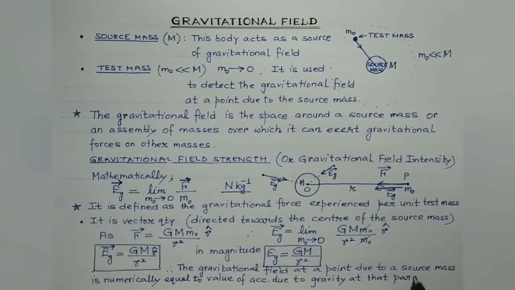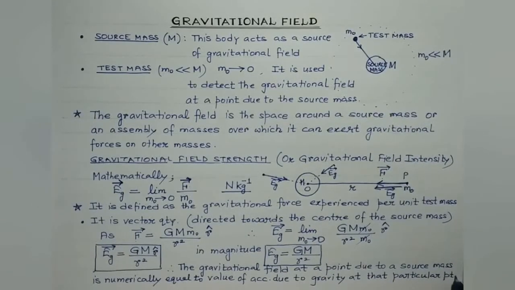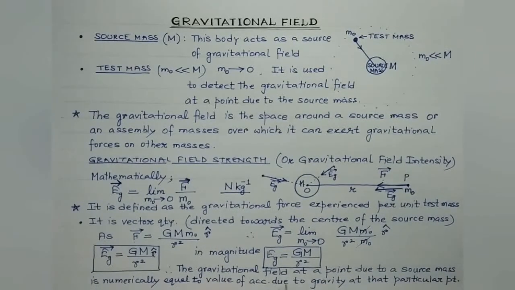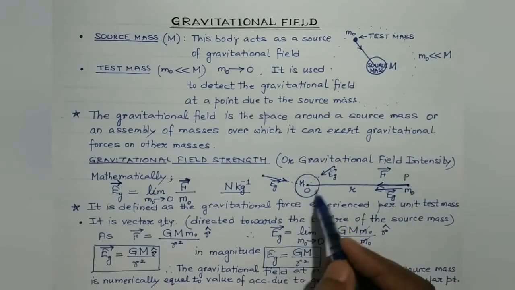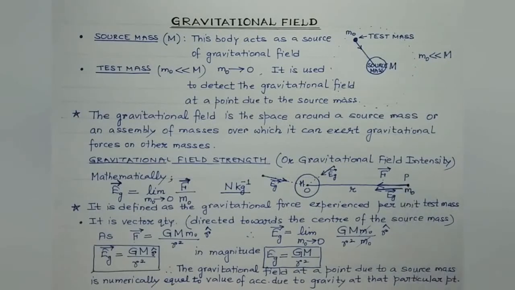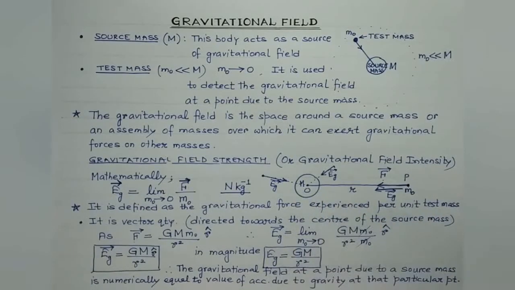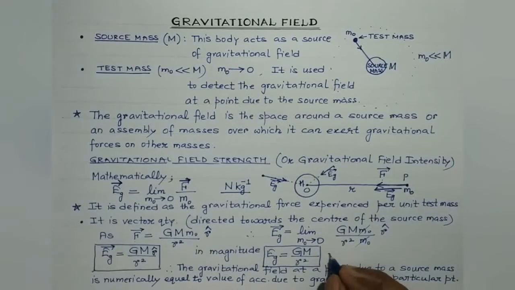So this is a very, very important conclusion. So students, what we have proved is the gravitational field at a point due to a source mass is numerically equal to the value of acceleration due to gravity at that particular point. So it is numerically equal to the value of acceleration due to gravity at point P due to this source mass, isn't it?